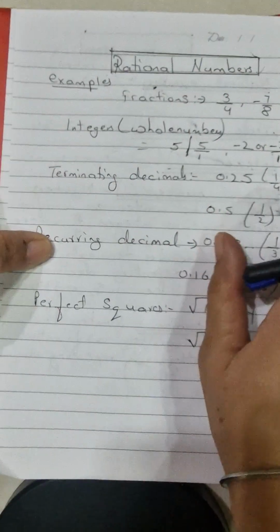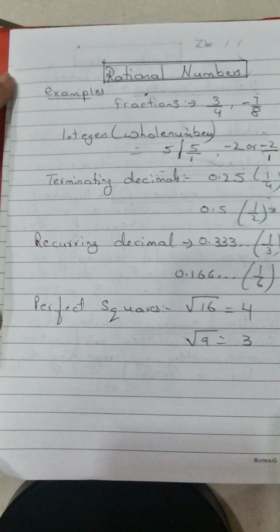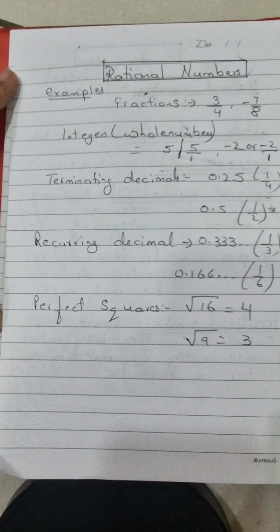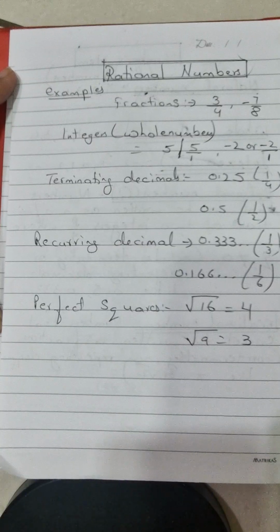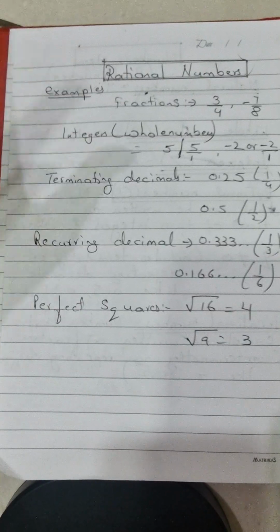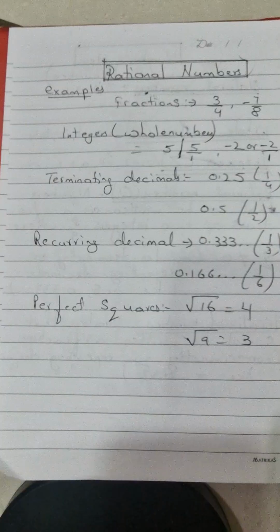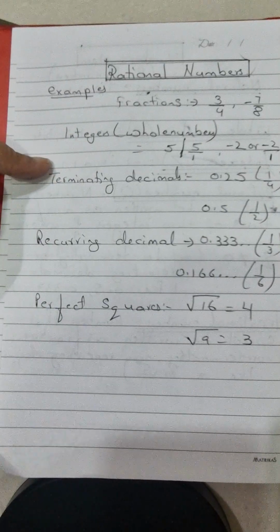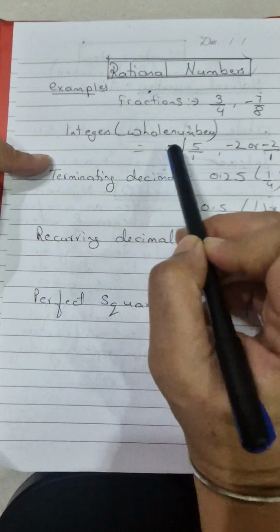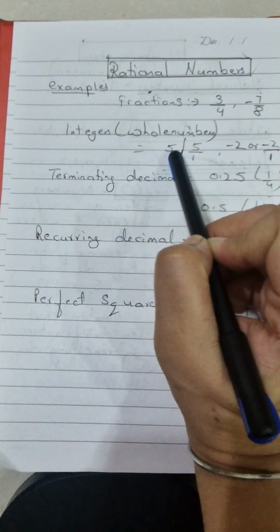So now we are coming to rational numbers first of all. Look here at the examples of rational numbers like 3 over 4, negative 7 over 8. Even mixed fractions also come, children, in rational numbers, like 1 whole 2 over 5 or negative 2 whole 3 over 8. All of these come under rational numbers because we can write those numbers in fraction form. Second category is integers. Now look, the whole number 5 also comes under rational numbers. Why?